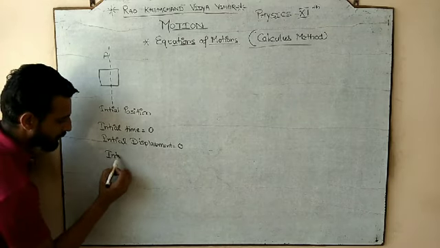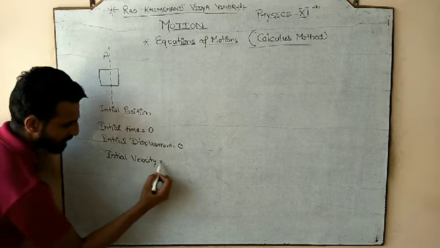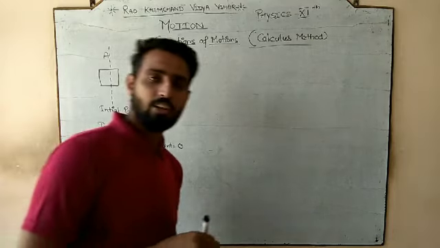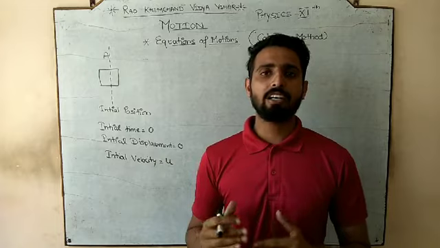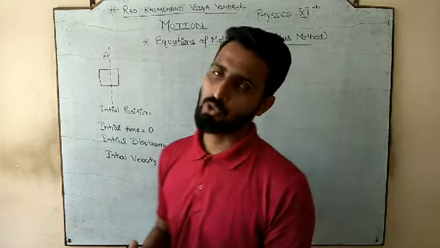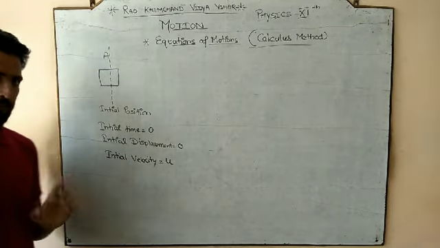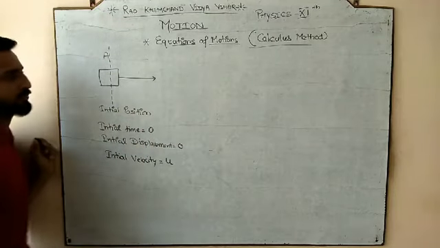And let's suppose the initial velocity of the vehicle is small u. If the teacher mentions that a body starts from rest, then we will take u as zero. And this body starts from the initial point.